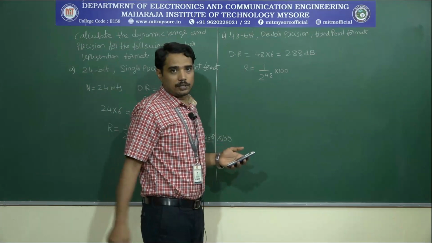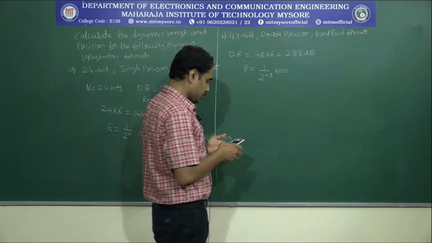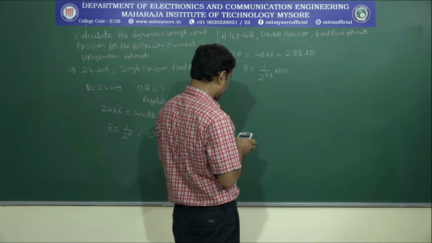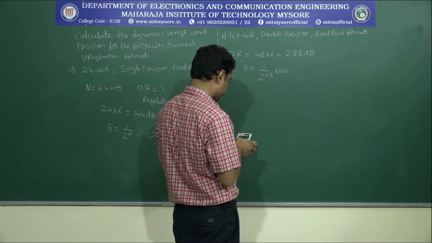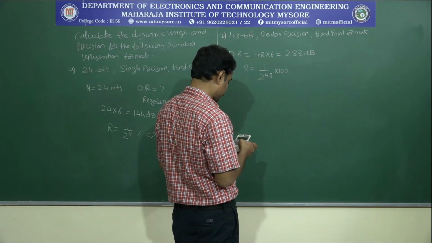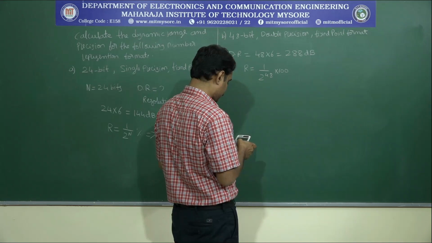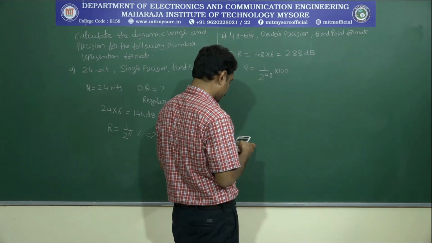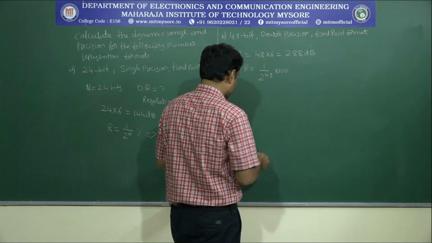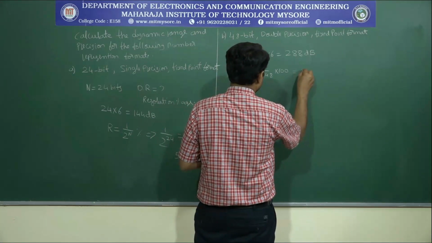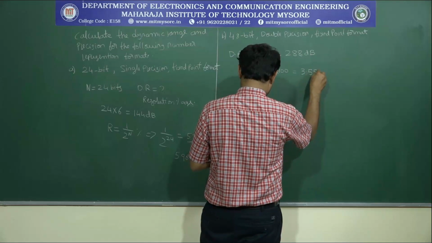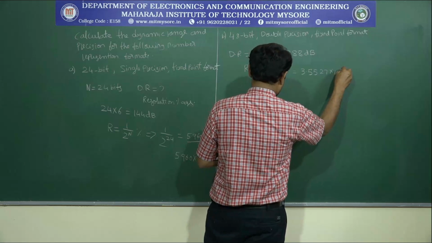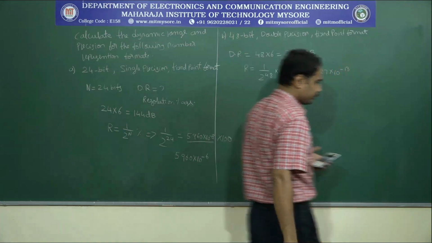Let us calculate the percentage resolution in this case, that is 1 upon 2 to the power 48 into 100, that is 3.5527 into 10 to the power minus 13.